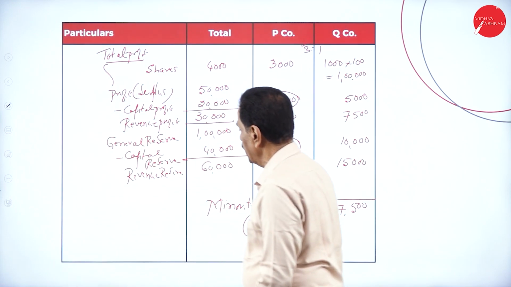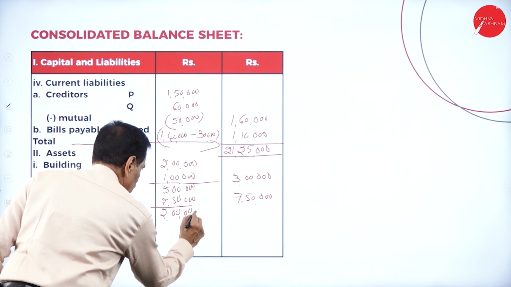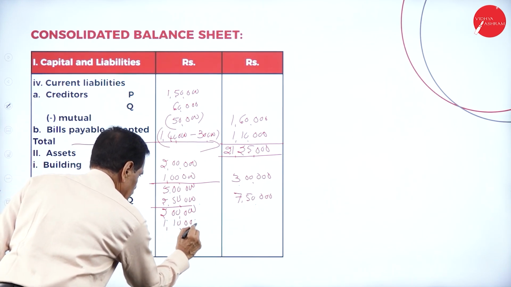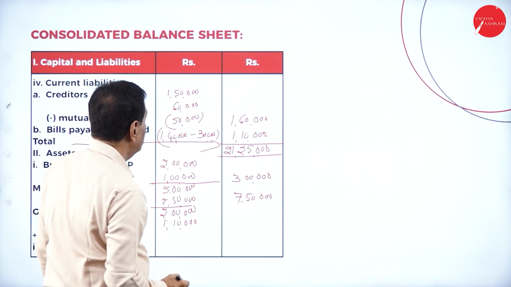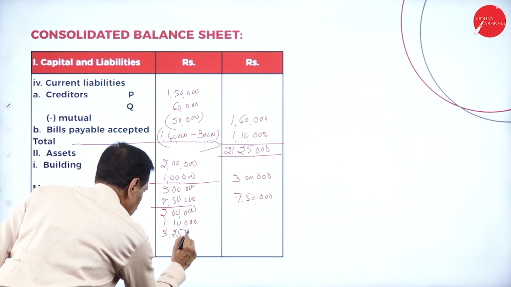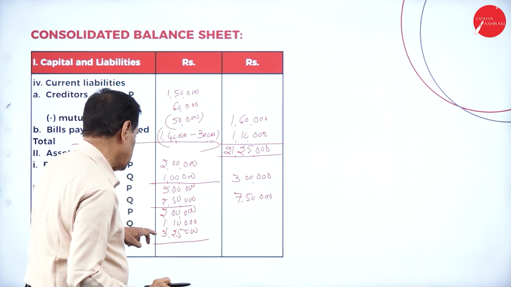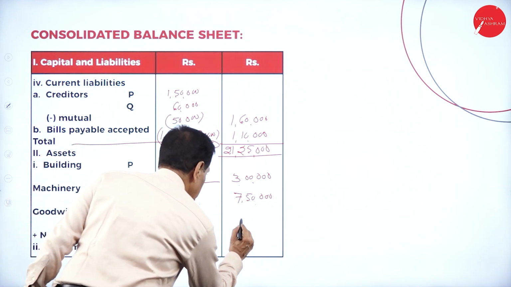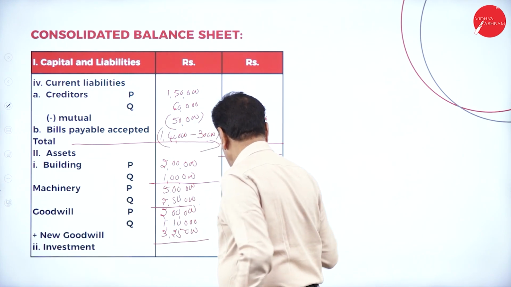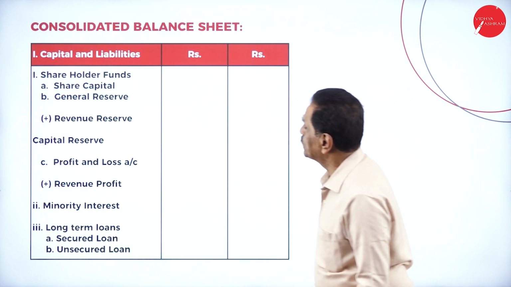So present Goodwill 2 lakh plus 1,10,000 plus new Goodwill 3,25,000. Add, this is 2 plus 3, 6,35,000. No investment.